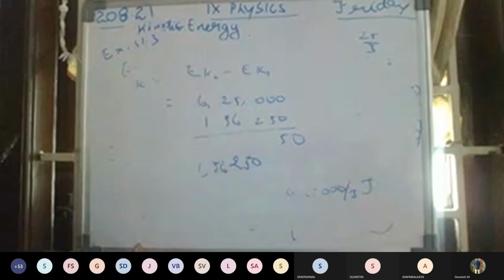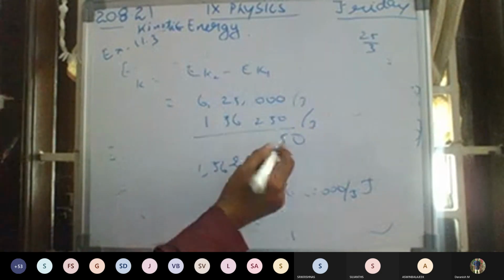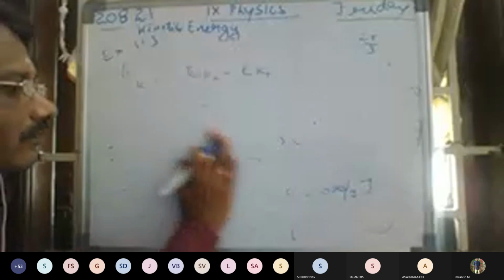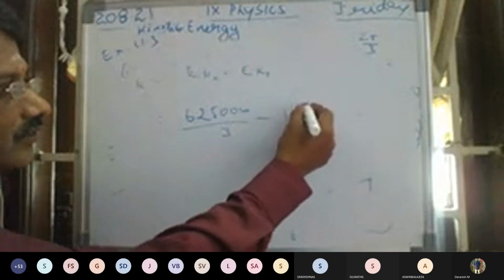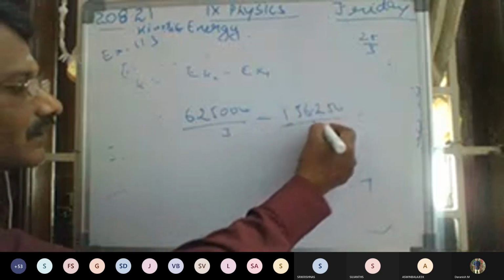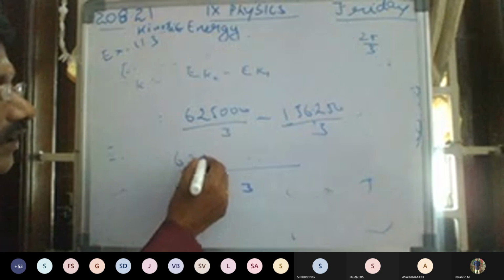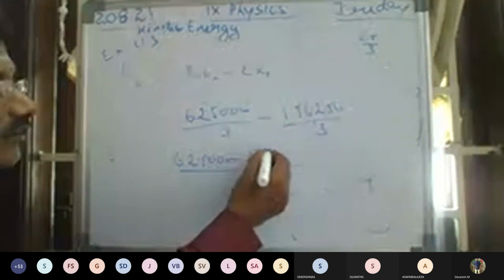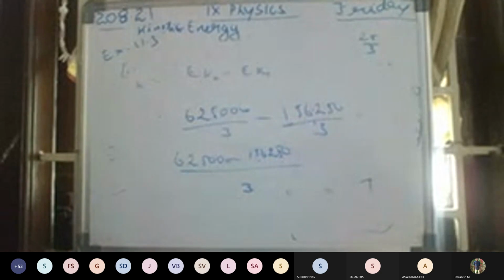To simplify, take the 3 as common. So it is 6,25,000 divided by 3 minus 1,56,250 divided by 3. We take the 3 out, so 6,25,000 minus 1,56,250. When we multiply and subtract, we get the answer.